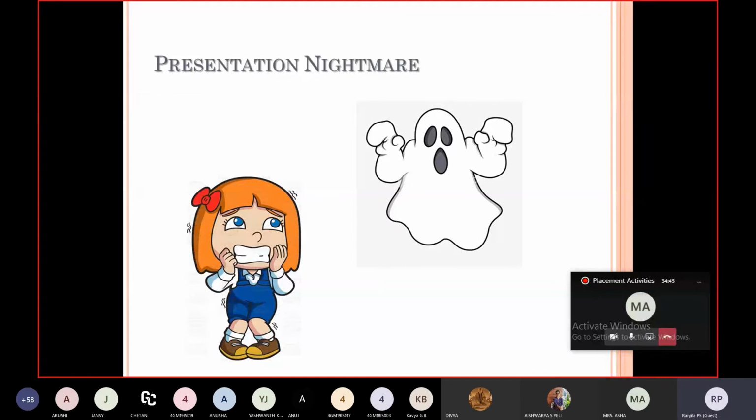This is a phenomenon most students undergo, and they get a nightmare about giving a presentation in front of a room full of people. This is a fear, and it is one of the most challenging things in today's society. So we have to overcome this fear and make ourselves comfortable in this society.